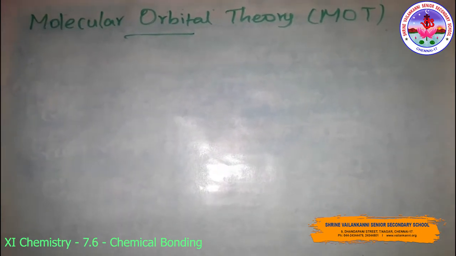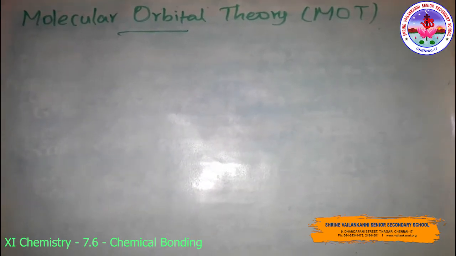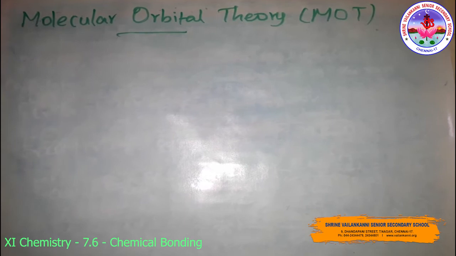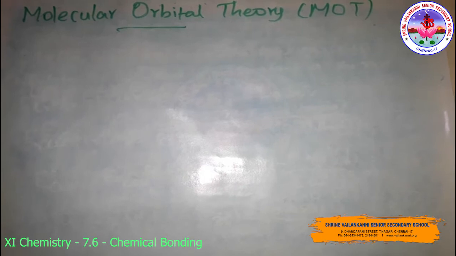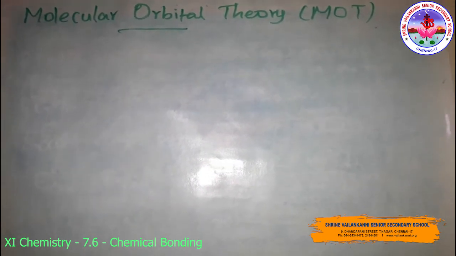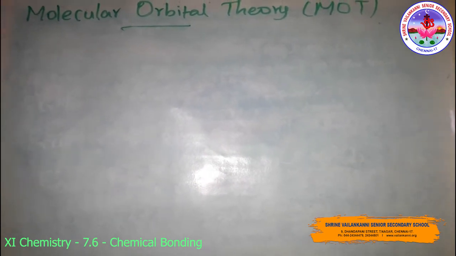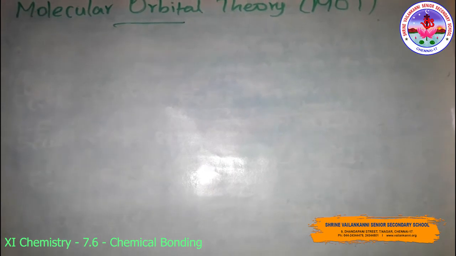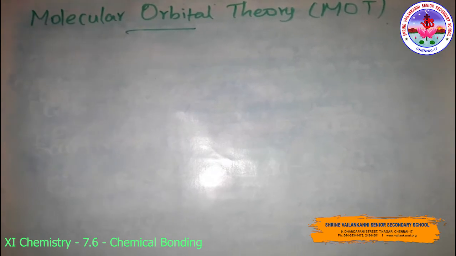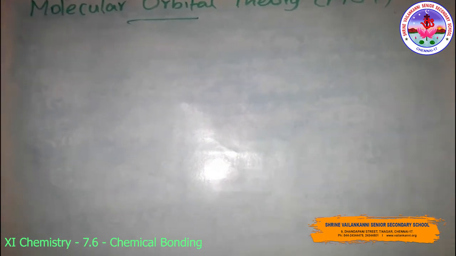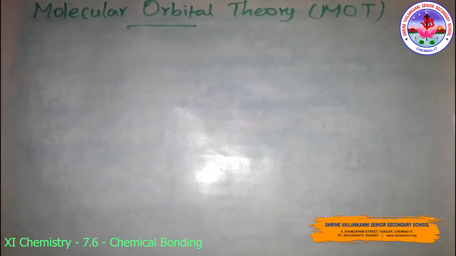The second is that atomic orbitals of comparable energies and proper symmetry combine to form molecular orbitals. The third is that while an electron in an atomic orbital is influenced by one nucleus, in a molecular orbital it is influenced by two or more nuclei depending upon the number of atoms in the molecule. Thus, an atomic orbital is monocentric while a molecular orbital is polycentric.